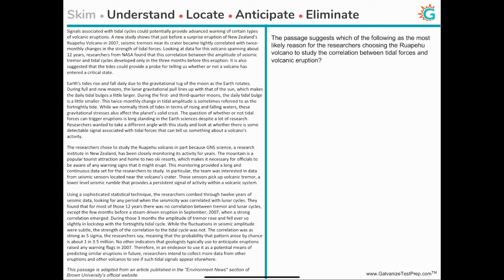The passage suggests which of the following as the most likely reason for the researchers choosing the Ruapehu volcano to study the correlation between tidal forces and the volcanic eruption. So the question wants us to identify why the researchers chose this particular volcano, the Ruapehu volcano in New Zealand, for their study. And what is their study? To study the correlation between tidal forces and volcanic eruption.